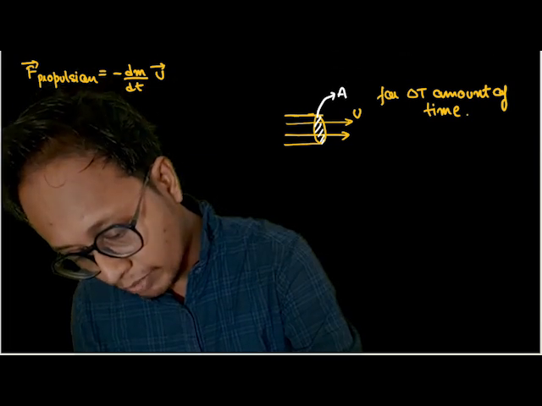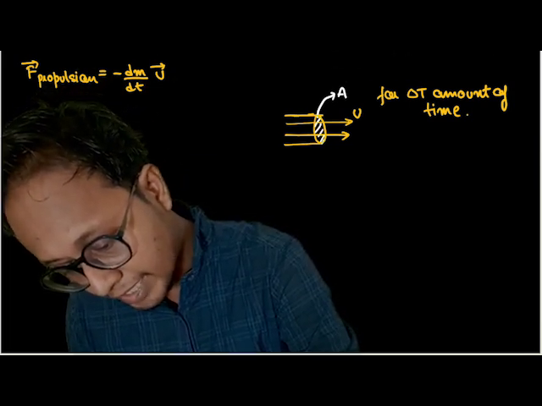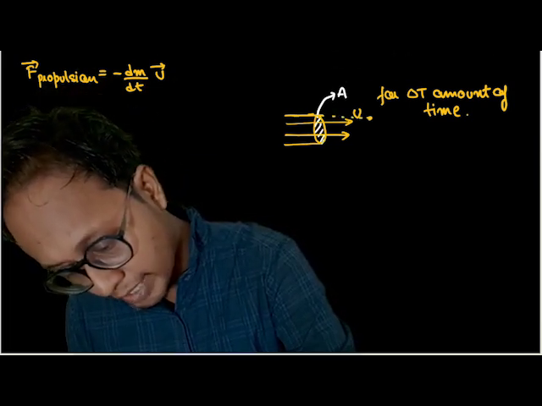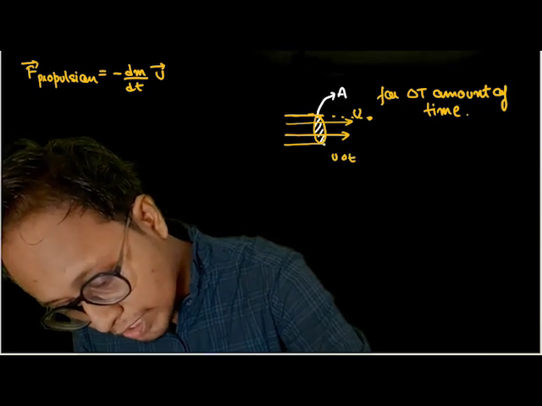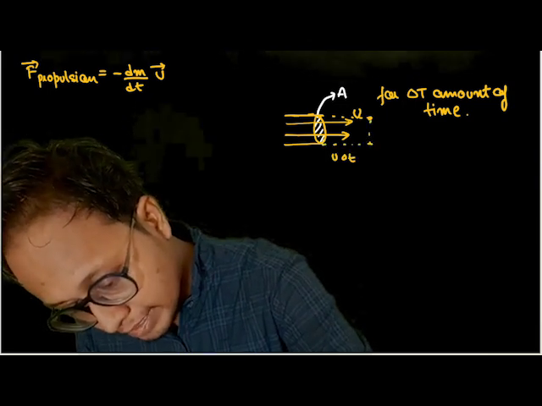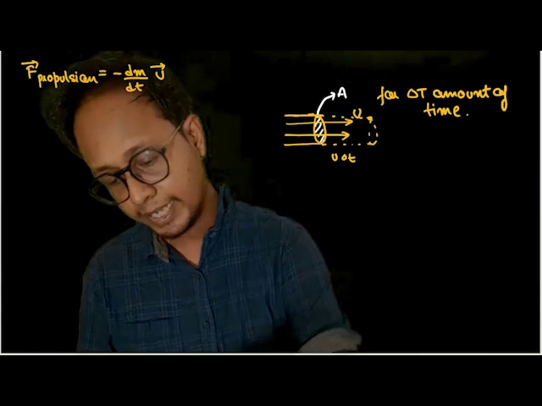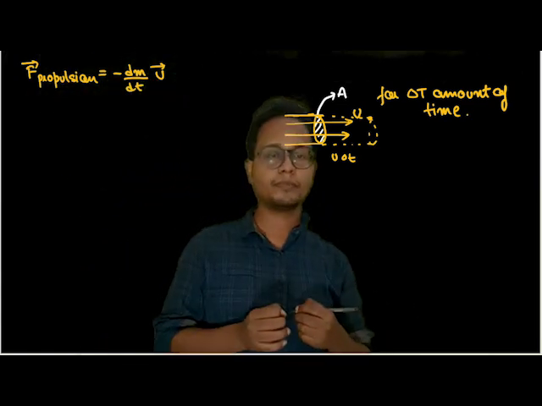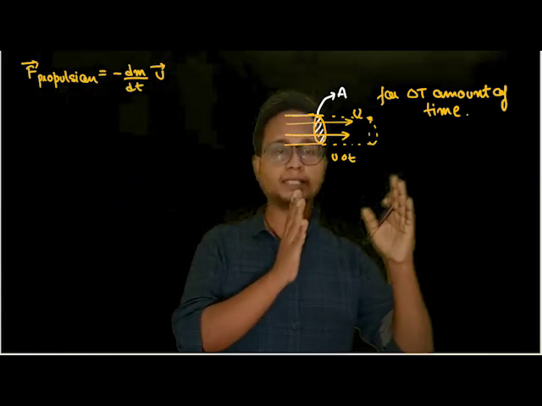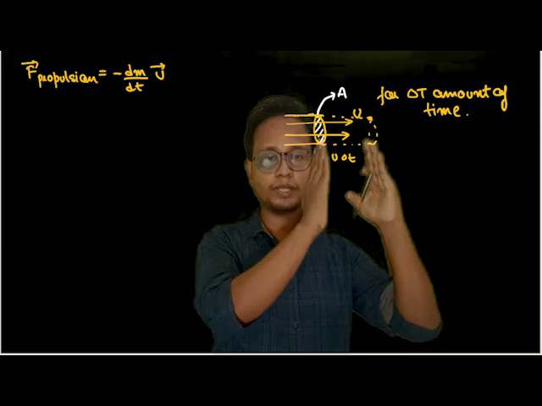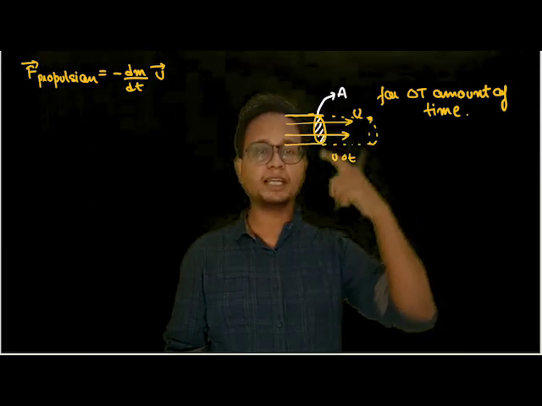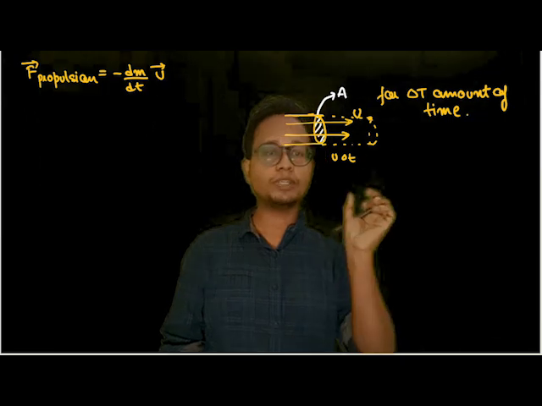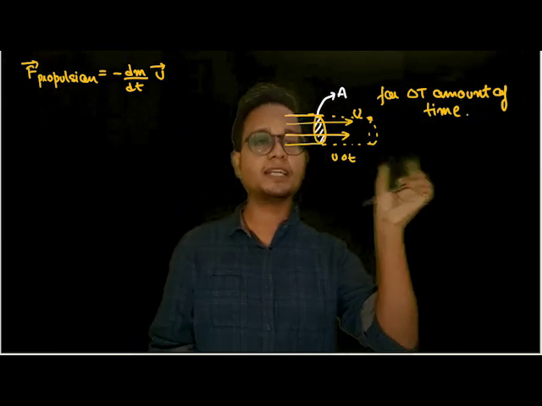Suppose this gas particle was out here at t equals 0 seconds. After delta t seconds, how far will it go? It will go out to here, and this distance is nothing but u into delta t. So how much volume of gases is there in this much volume? It is nothing but a into u into delta t. Understood? The volume of gases in this cylinder is cross-sectional area into u into delta t, and this was the amount of gases ejected in delta t amount of time.